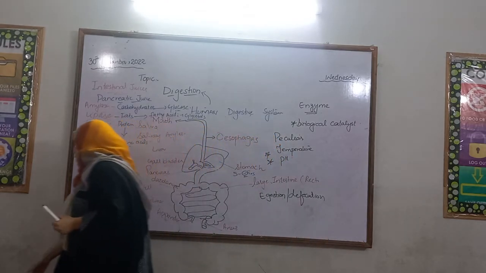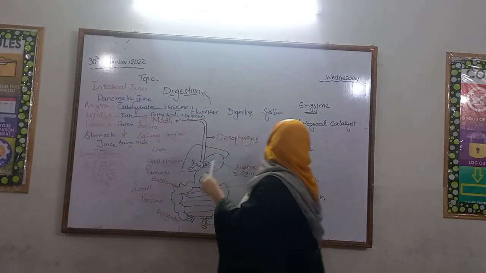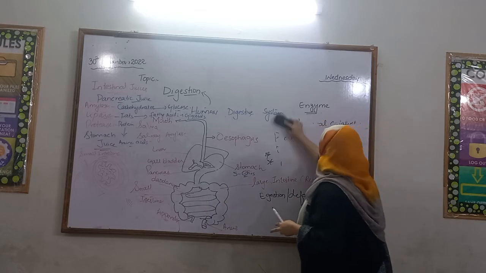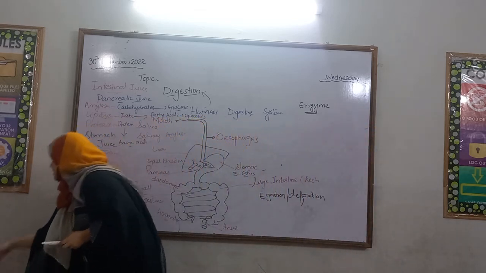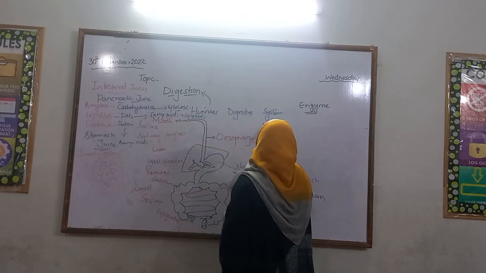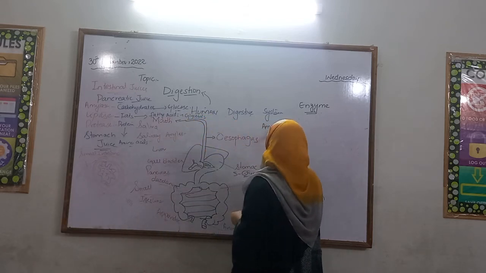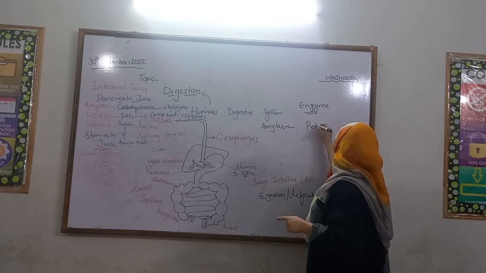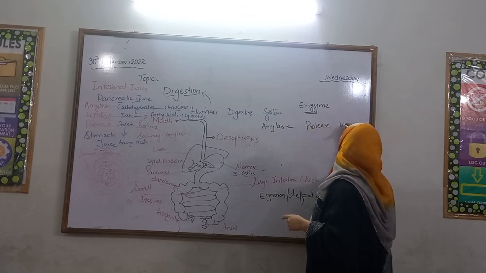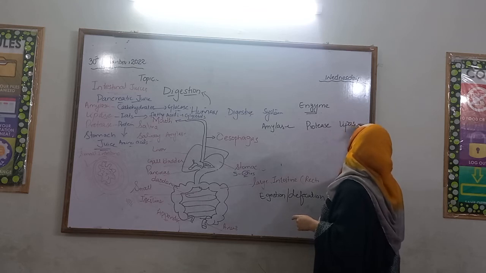So, firstly, which types of enzymes do we have in the digestive system? We have three types of enzymes in the digestive system. That is amylase, protease, and lipase.